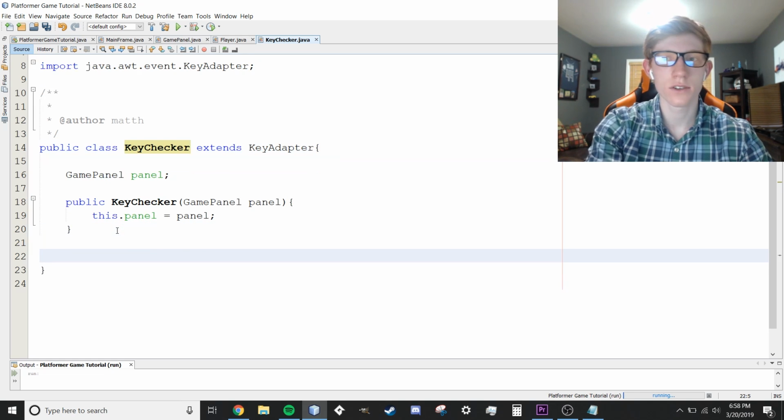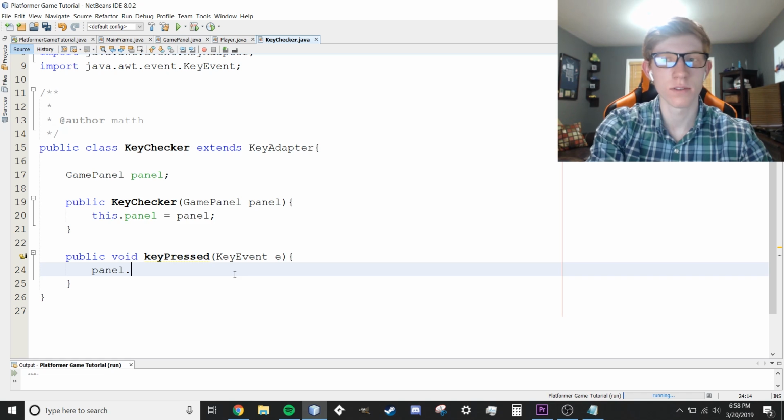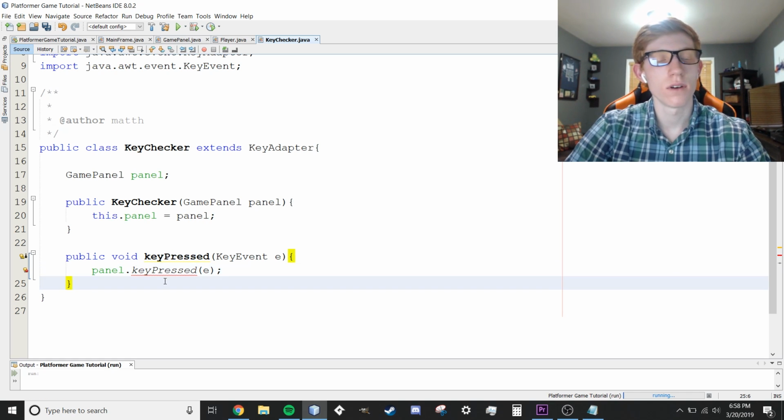Outside of our constructor, we're going to add two methods. The first one is going to be key pressed. Public void keyPressed, just like this. And what it's going to be called with is KeyEvent e. This is going to be called by the code. It's just going to do it all itself, so we don't need to call this method anywhere. We're going to import KeyEvent really quick there. And then we're going to say panel.keyPressed(e). So I'll explain this in just a moment.